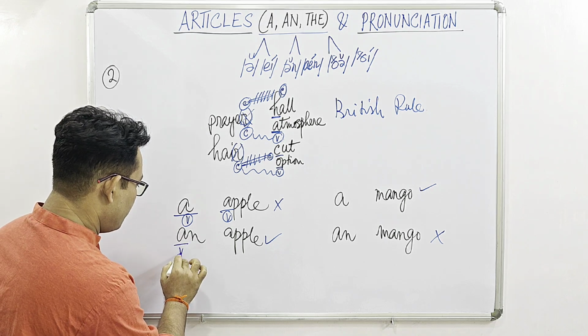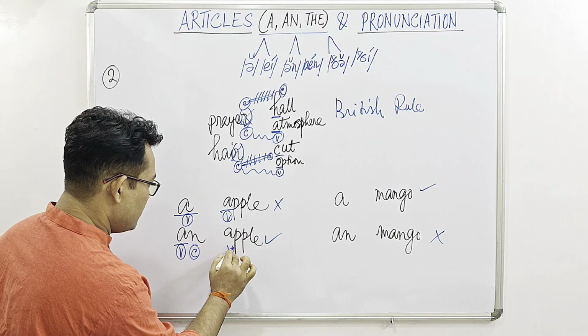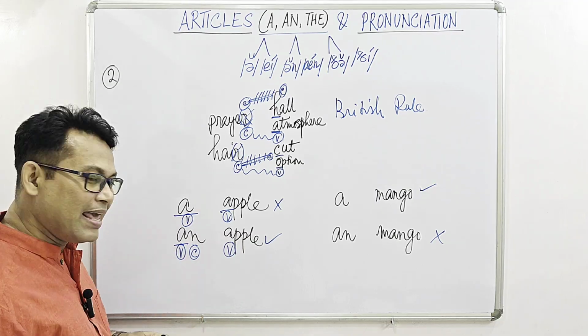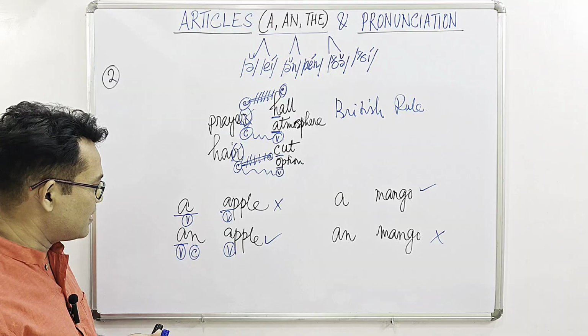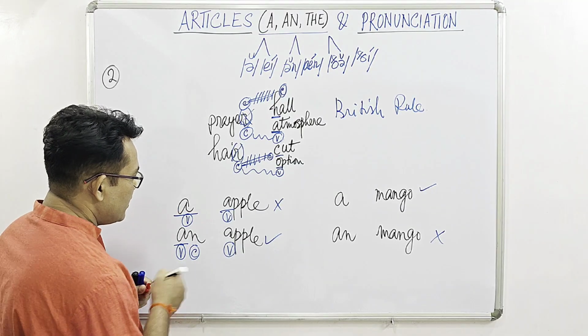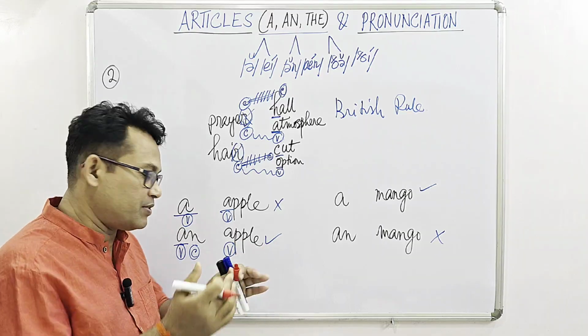A vowel sound, then a consonant sound, then a vowel sound. In the case of the first one, "a apple", which is incorrect, simply because we see that here are two vowels, there is a tendency to get overlapped.